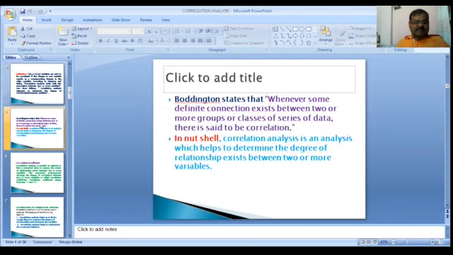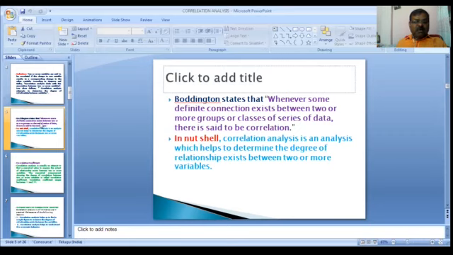Boddington states, whenever some definite connection exists between two or more groups or classes of series of data, there is said to be correlation. In a nutshell, correlation analysis is an analysis which helps to determine the degree of relationship that exists between two or more variables.